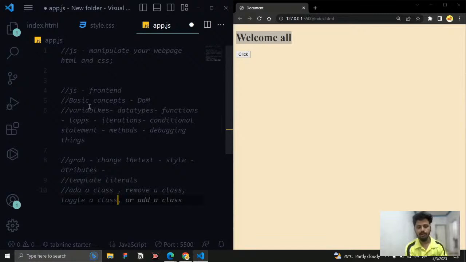We can move on to the next step. What is the next thing? This is just a start. These are the basic things that we need to learn. Once we complete these, with the help of this you will be able to understand the entire application and how the web is working, and you can come up with some very good applications also. If you complete this itself, it's really true.